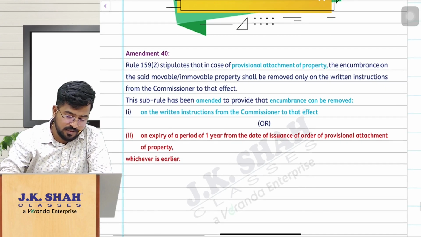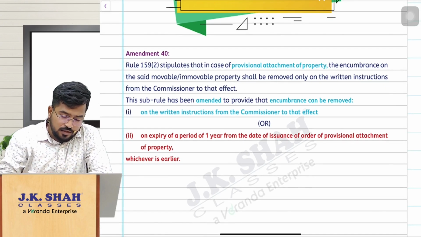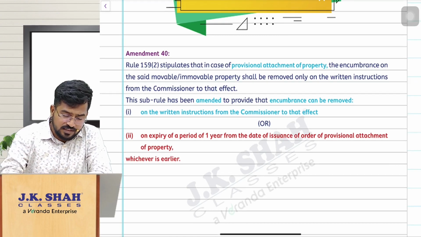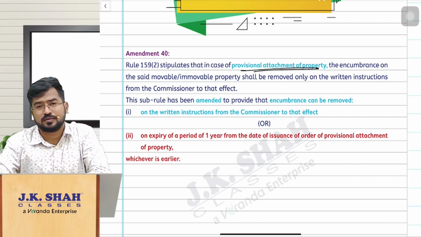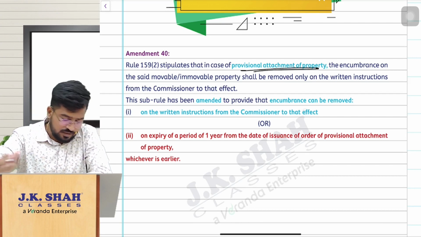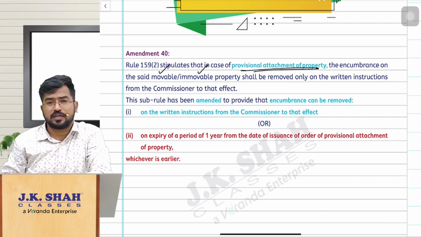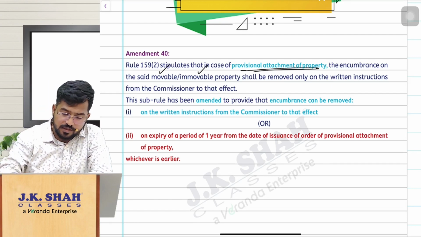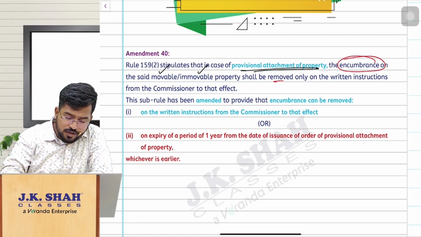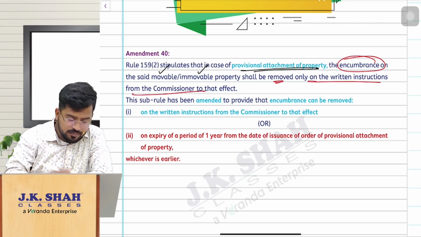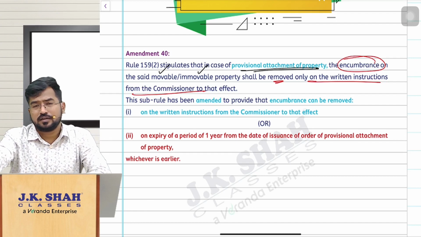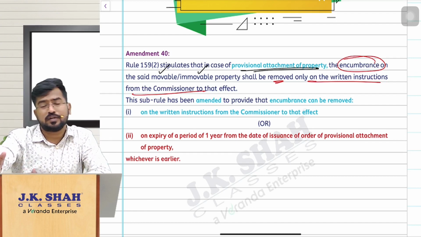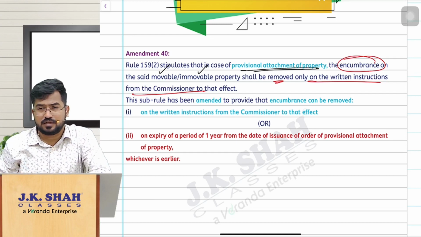Here the amendment is nothing but, see, normally when the recovery proceedings were initiated by the department, if the proper officer has given any order for attachment of any property, whether it is movable property or immovable property, that provisional attachment, that means the encumbrance created in favor of the department, shall be removed only on the written instructions from the commissioner. Then if the commissioner is giving the order, then only it was released.